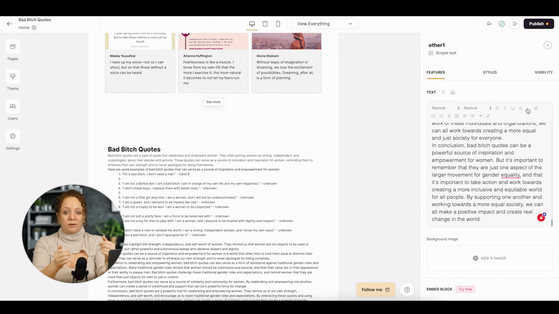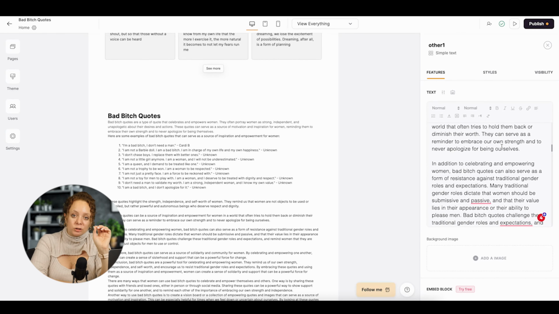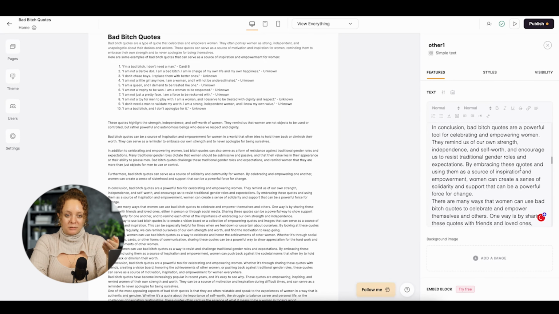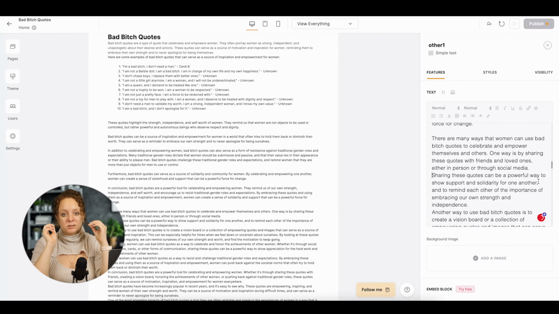So it wrote the article for me, and then initially I just added it to the homepage below the quotes as is. But that wasn't the end of content. I wanted to make sure that this article is actually optimized to the keyword that I wanted to hit, which is Bad Beach Quotes. To do that, I used a tool that we love here in the company called Softr.